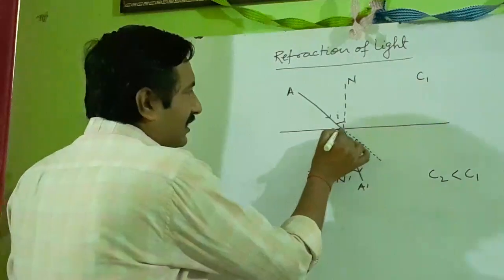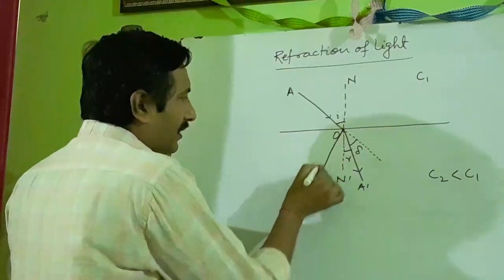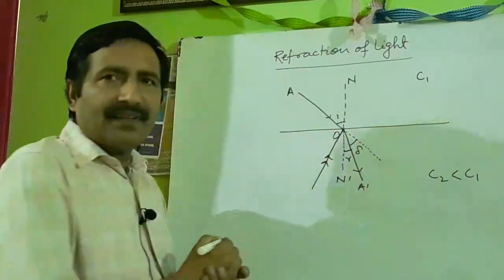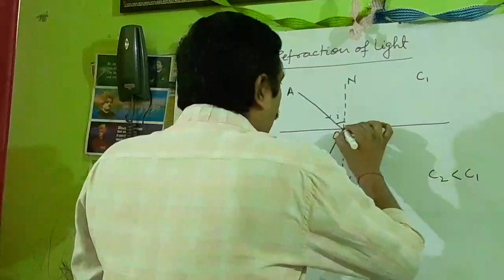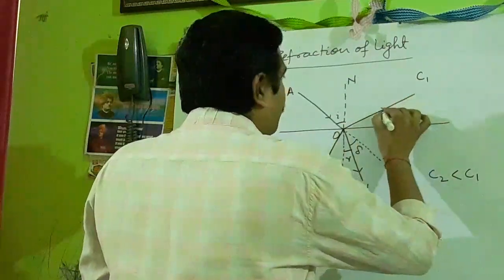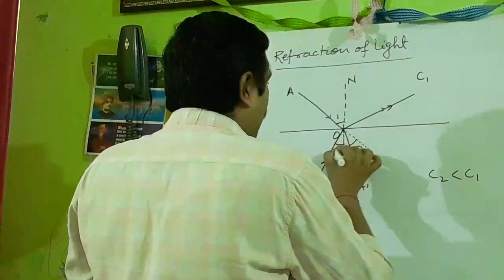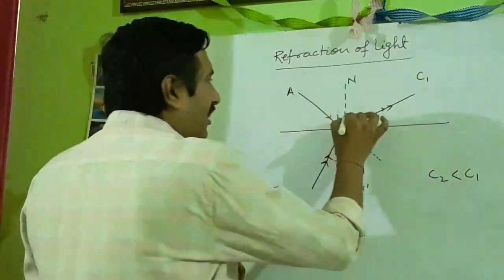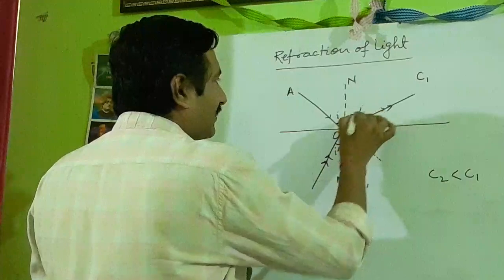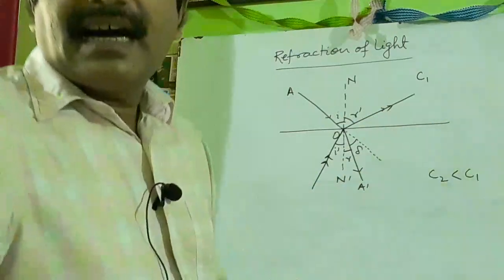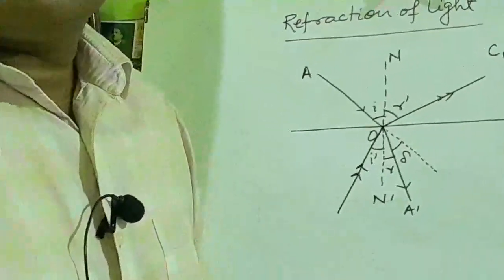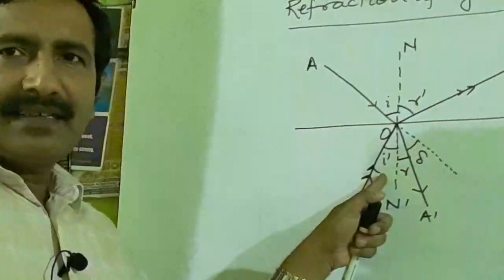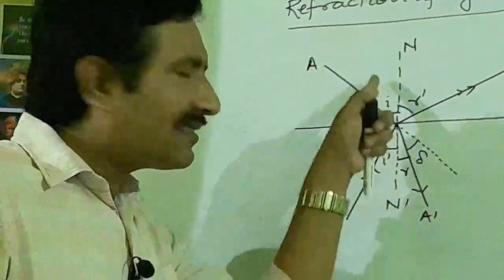Suppose there is another ray of light incident from this side. It goes away from the normal. So this is the angle of incidence, I dash, and this is the angle of refraction, R dash. You can see that R dash is greater than I dash. Here you have seen R is less than I.